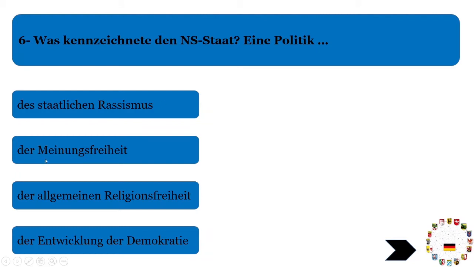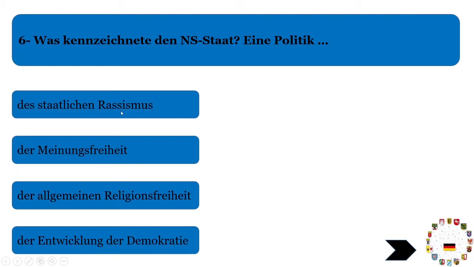The next option, Meinungsfreiheit, would mean that in that government there was a freedom of expression. Meinung means you have to give your opinion. Freiheit is freedom. You can give your opinion freely. This answer is not correct. Or the allgemeine Religionsfreiheit, like we have religious freedom in that era, it is also not correct. Or the Entwicklung Demokratie, we already know that era is about dictatorship, so democracy is not an option.